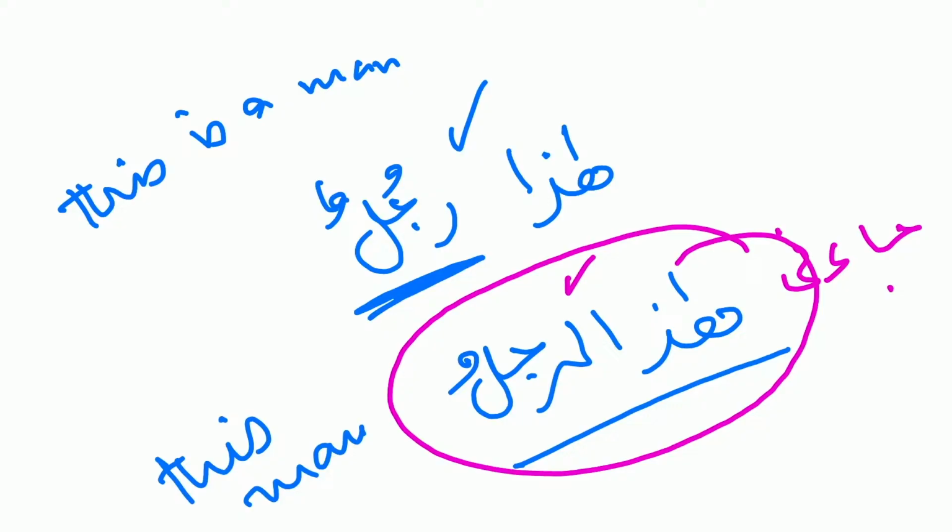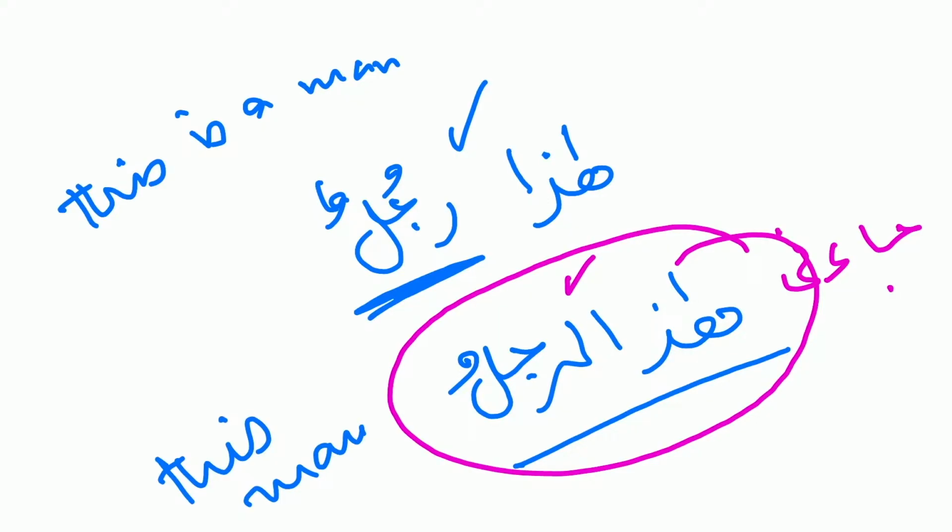The same way that we need to know the rules of murakkab tawsifi and murakkab izafi, similarly we need to know the rules of murakkab ishari, because murakkab ishari is also needed. It's not going to be always hadha rajulun. From here we make the rule that musharun ilayh should always have what? An alif lam.